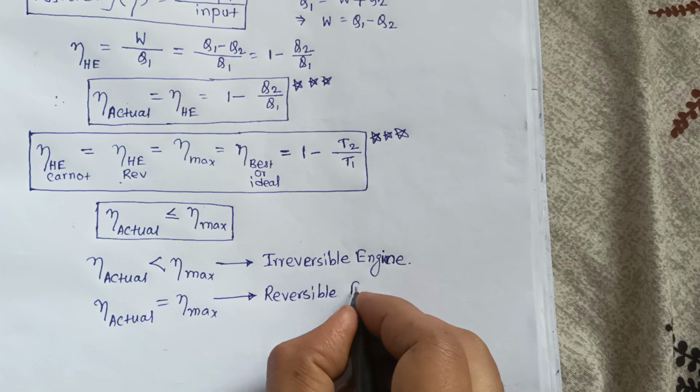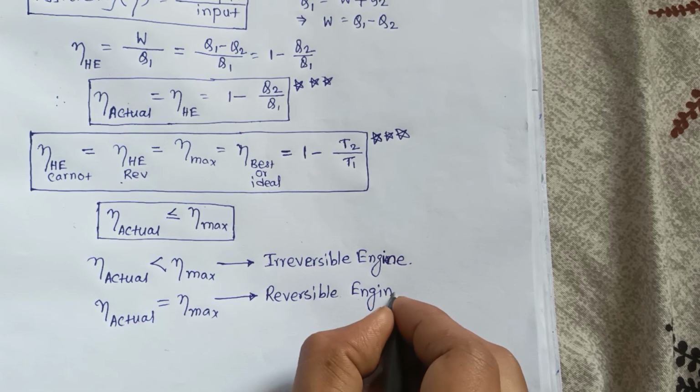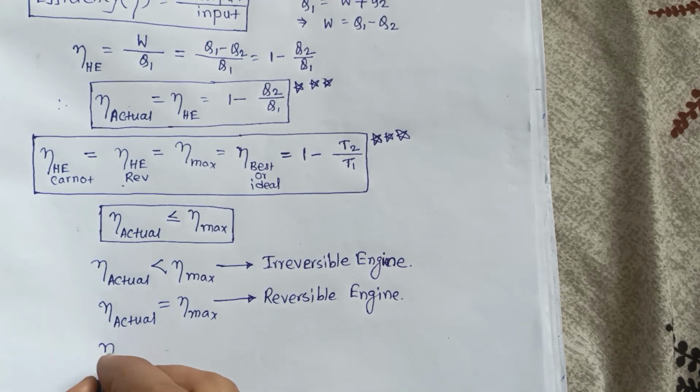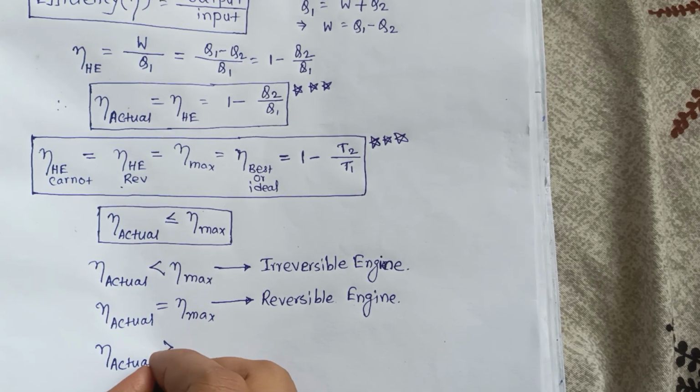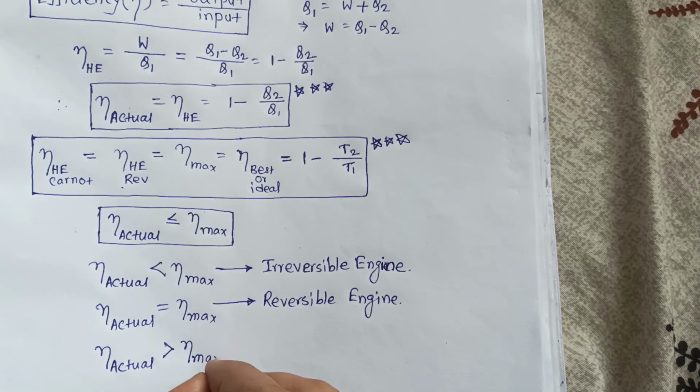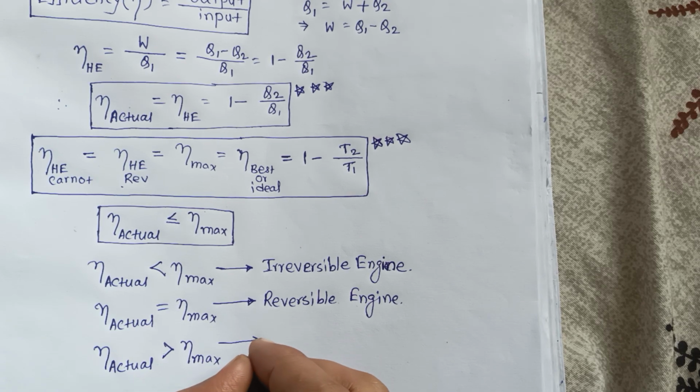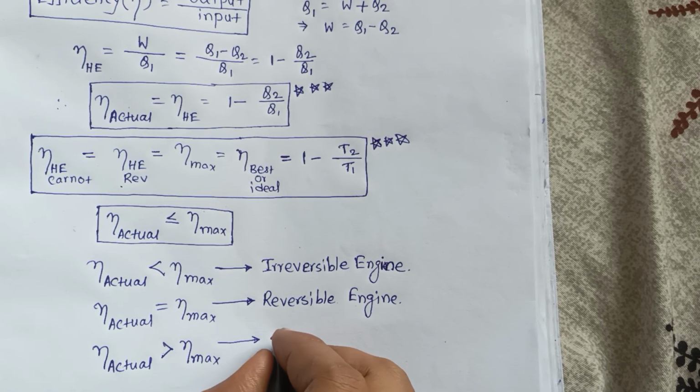And if the actual efficiency is greater than the maximum efficiency, this is not possible. So this engine is not possible.